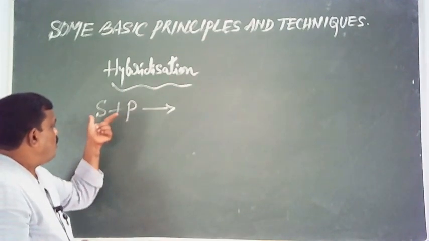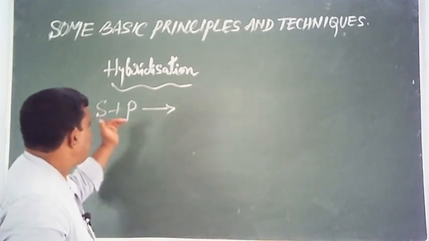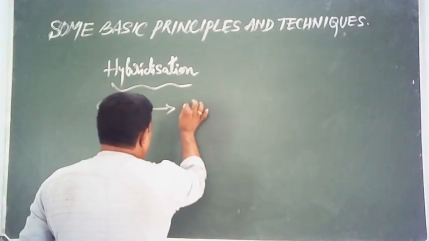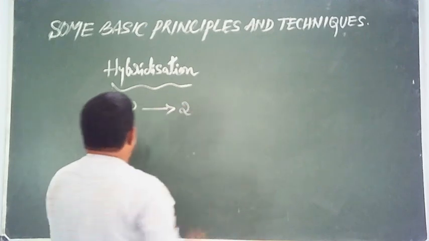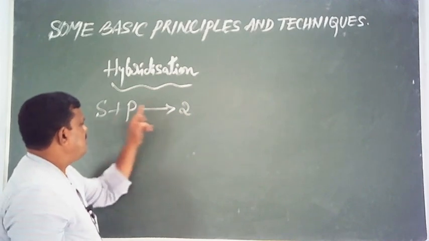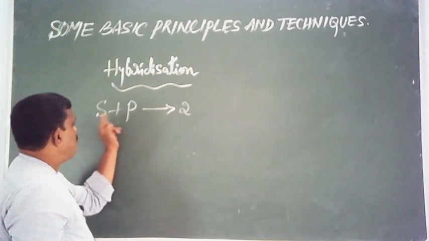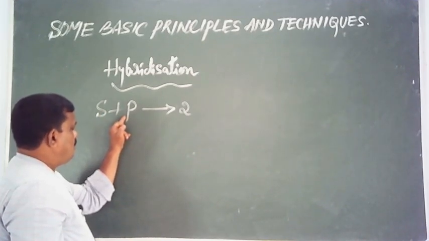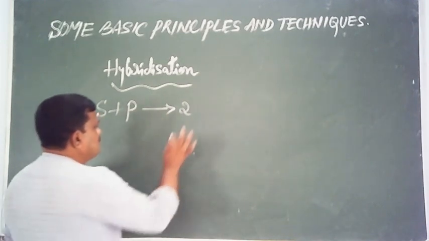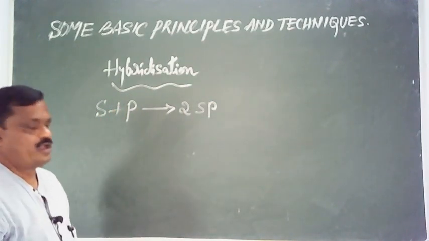Here 1s and 1p, totally two orbitals are undergoing hybridization. After hybridization, we get two hybrid orbitals. The number of hybrid orbitals formed is always equal to the number of atomic orbitals undergoing hybridization. Here, two atomic orbitals are undergoing hybridization. We get two hybrid orbitals. The name of this hybrid orbital is sp. We get two sp hybrid orbitals.